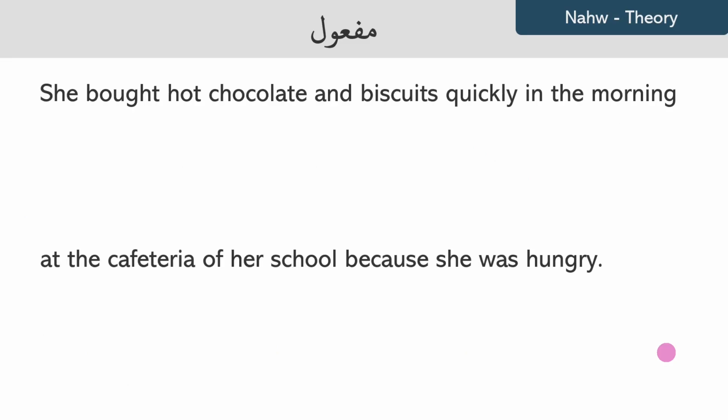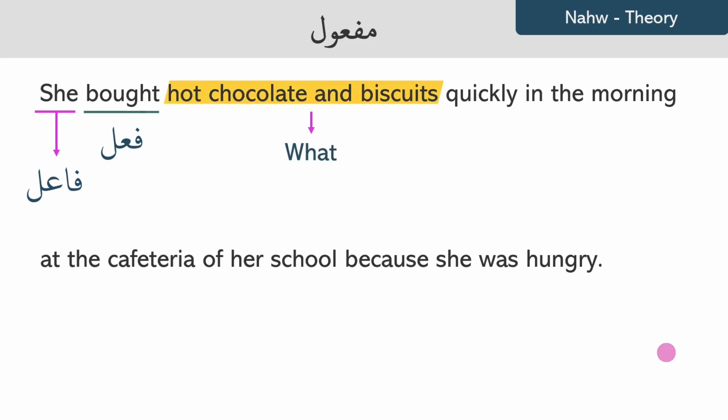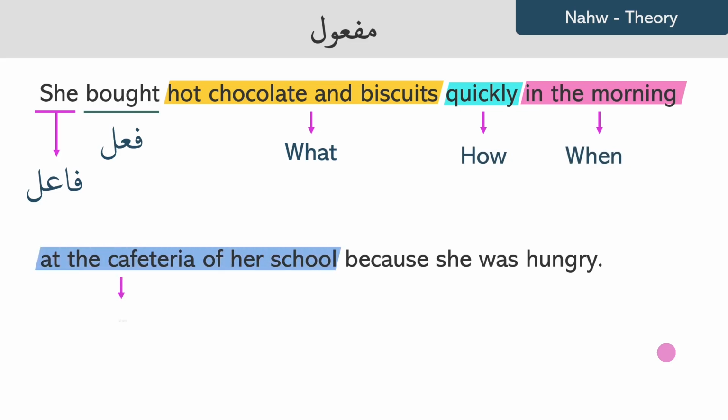She bought hot chocolate and biscuits quickly in the morning at the cafeteria of her school because she was hungry. The fi'l is bought and the fa'il is she. And the rest of the sentence is made up by details, so they're all going to be in the state of nasab. Hot chocolate and biscuits tells us what she bought. Quickly tells us how she bought. In the morning tells us when she bought. At the cafeteria of her school tells us where she got the food from. And because she was hungry tells us why she bought.